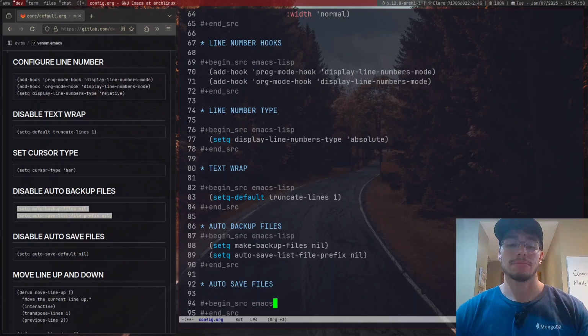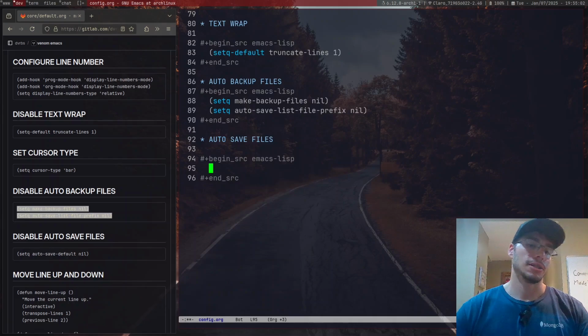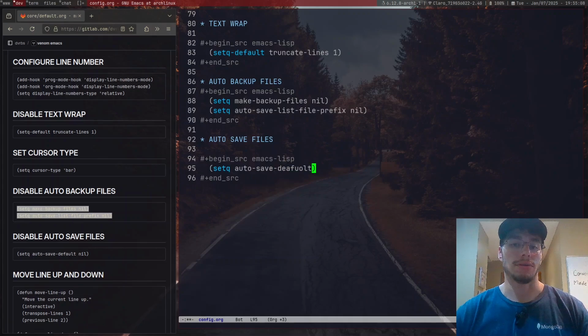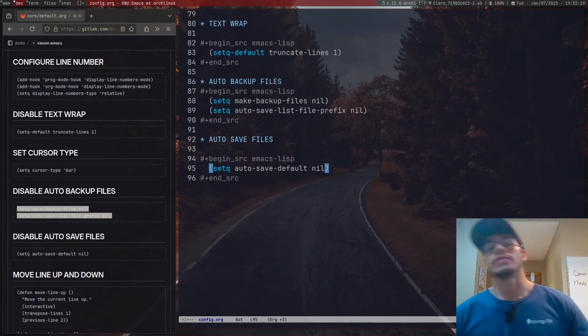Emacs. Again, man, why is that? The autosave files thing again. Setq auto-save-default nil. There we go. That should be enough. I'll save config.org.